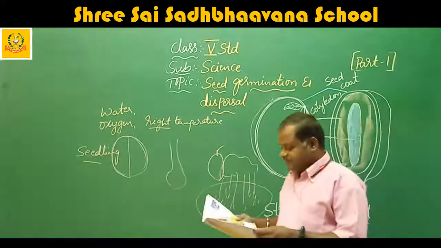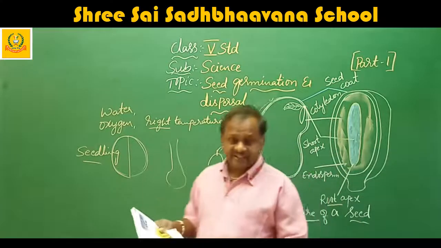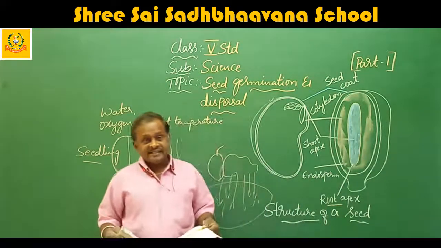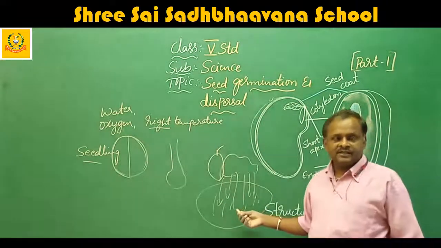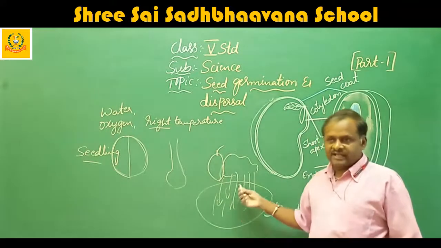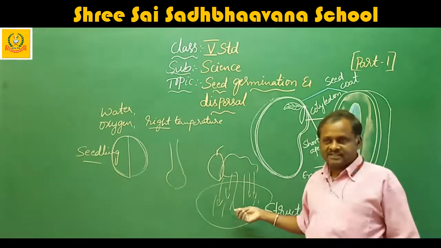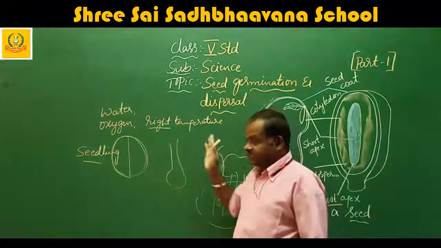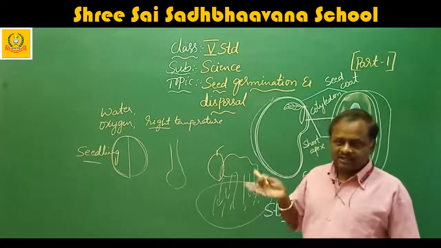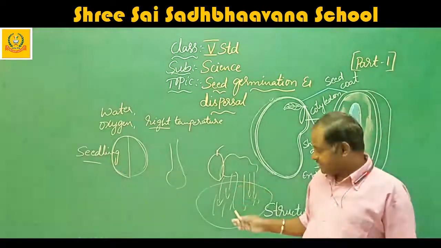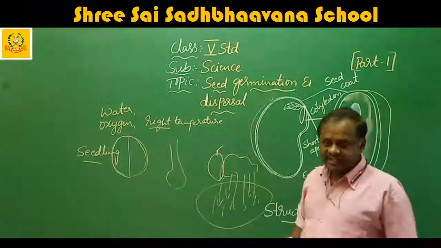I hope you understand this much: how seed dispersal takes place. What is the necessity for seed dispersal? If seed dispersal is not done, what will happen? The plants will grow here only, and the parent plant will get affected and the seedlings also get affected. They won't get water, oxygen, nutrients, sunlight, everything. So they won't grow. For that reason only, seed dispersal is very, very important.